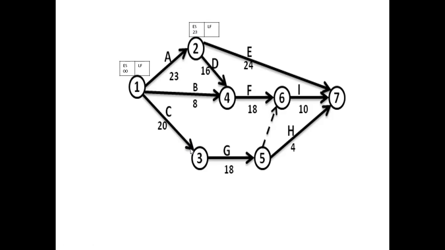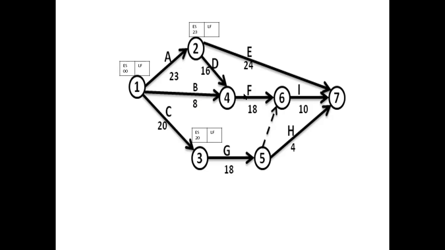Then for the third, 0 plus 20 will make 20. That is the earliest start time for the third event is 20. Next, for the fourth, 23 plus 16 will make it 39, whereas 0 plus 8 will make it 8.